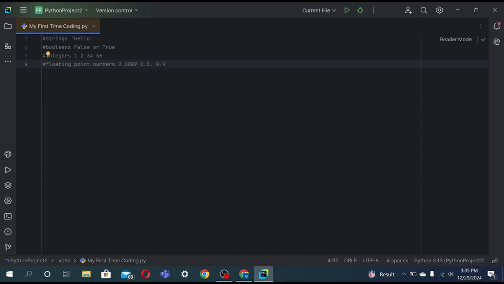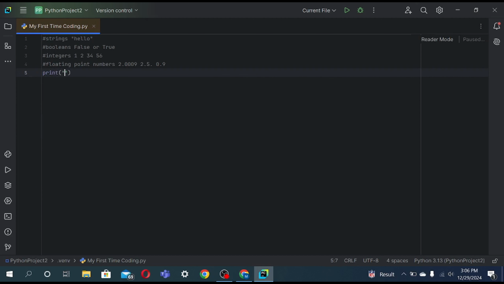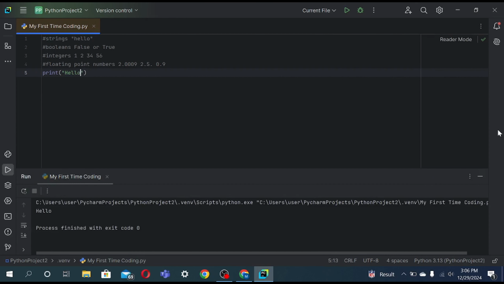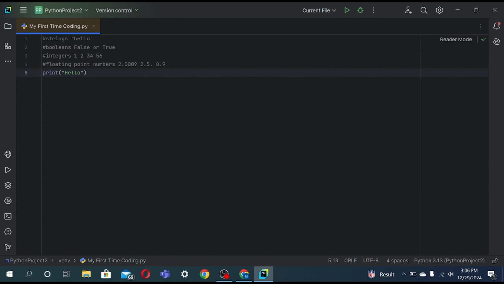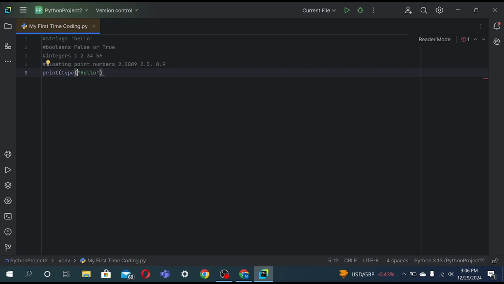I will give you a challenge. If I print this out, hello, what is the data type? I hope you guessed right, and it is a string. I will show how you can get a data type also. Write type and include in parenthesis.